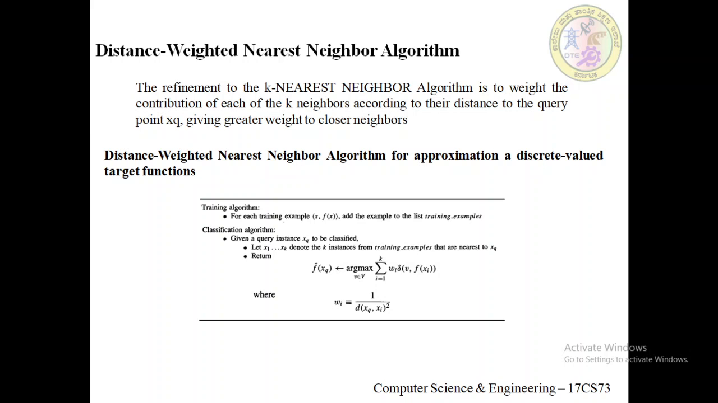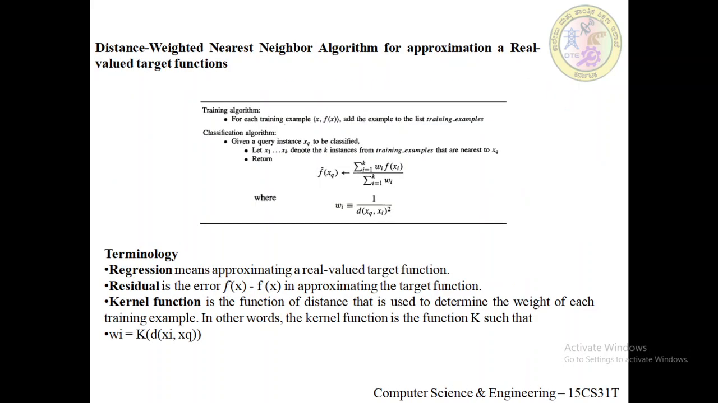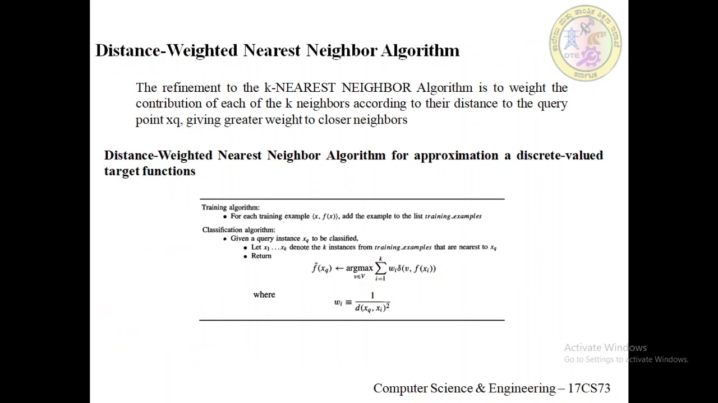So to accommodate the case where the query point xq exactly matches one of the training instances xi, the denominator we calculate, that is the square of the distance, is therefore 0. So what we can do is assign f cap of xq to be f of xi in this case. Suppose there are several such training examples, we can assign the majority classification among them. Okay, so this is the discrete valued distance weighted nearest neighbor algorithm.